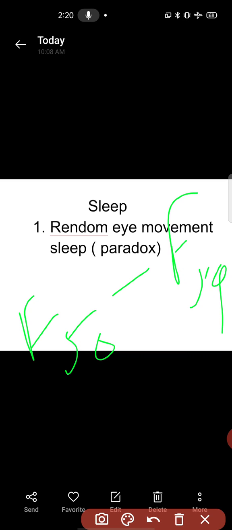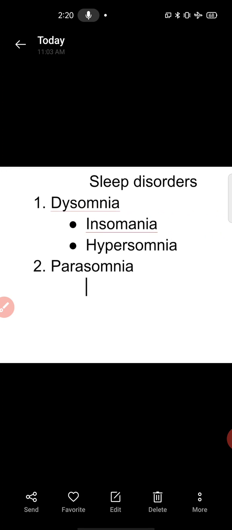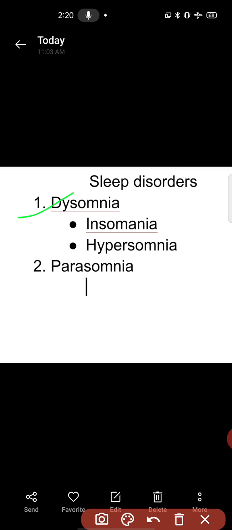वहाँ पे हम डिस्कस करते हैं ICD-10 में. There are two types of sleep disorder, in which we can say first is dysomnia. That means it is a sleep disorder which is characterized by abnormality in the amount, in the quality or timing of sleep. Dysomnia means you do not have a proper sleep. Okay, that is called dysomnia.